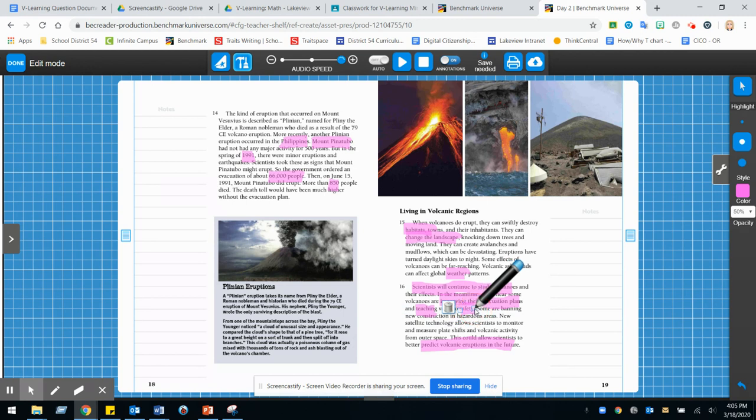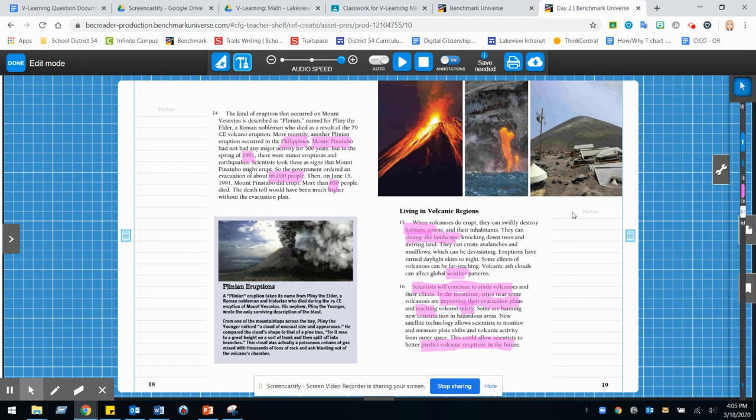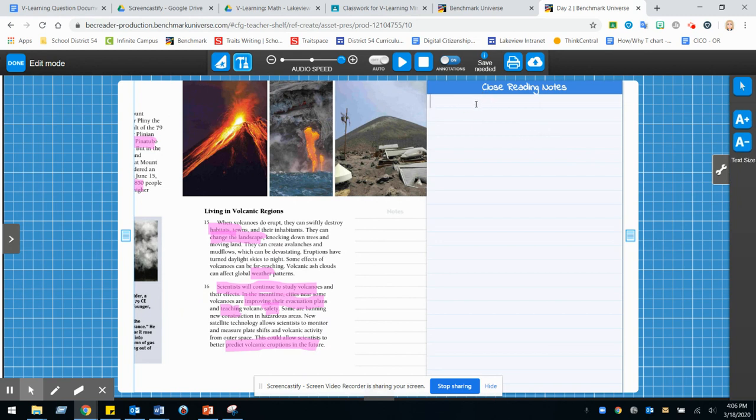Perfect. So I did finish reading this, and I'm going to take what I just read, and I want to make sure that I am summarizing the text using only the most important parts. So let me go ahead and summary. I see that living in volcanic regions, it affects people. And also scientists are studying it and they're making plans. So I want to make sure that I'm making this into a short summary that only includes the main ideas.